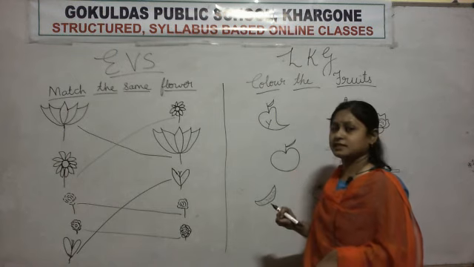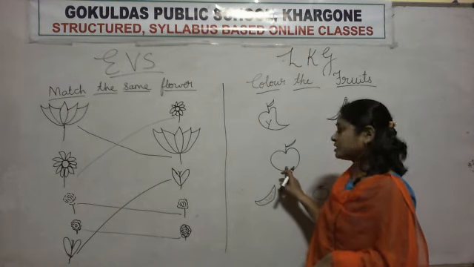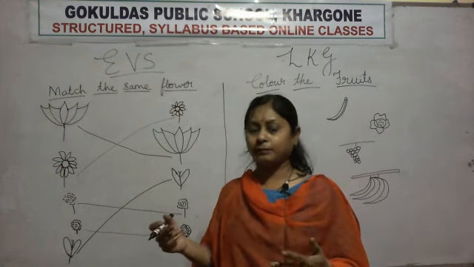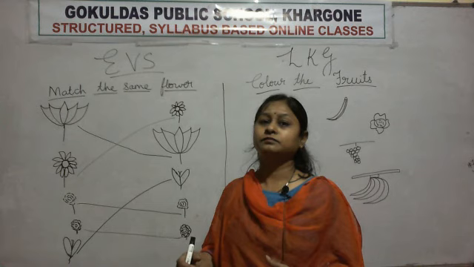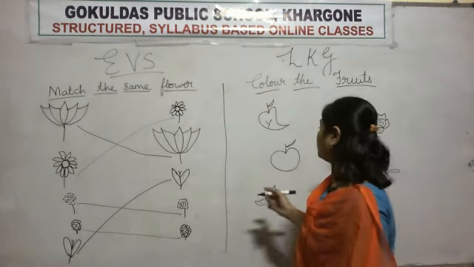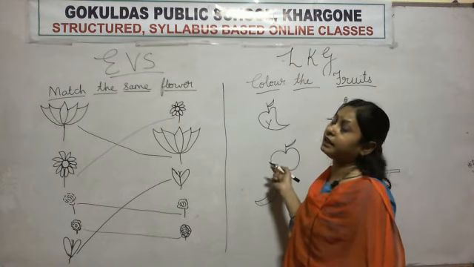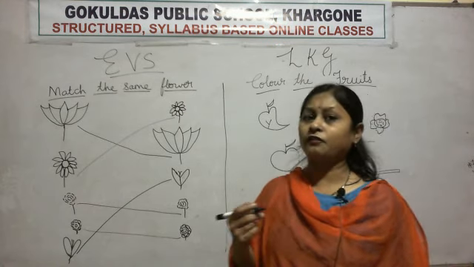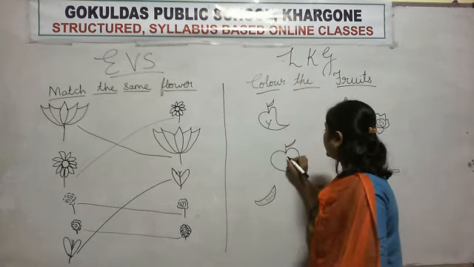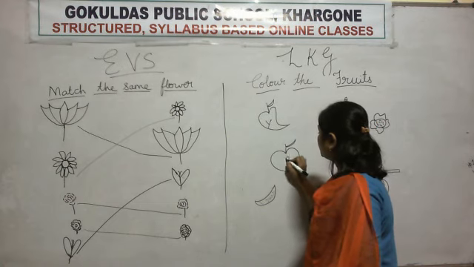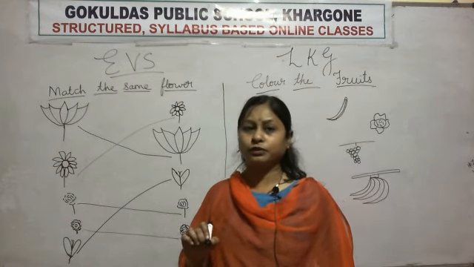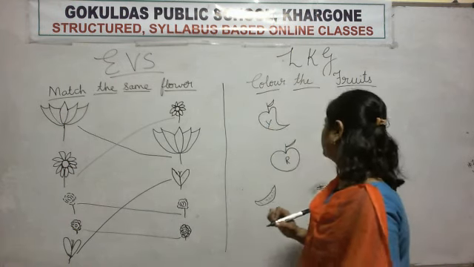Okay. What is this? Apple. Is apple a fruit or vegetable? Fruit. So what will we do? We will color the apple. What is the color of apple? Red. So what will you do? You will do red color.